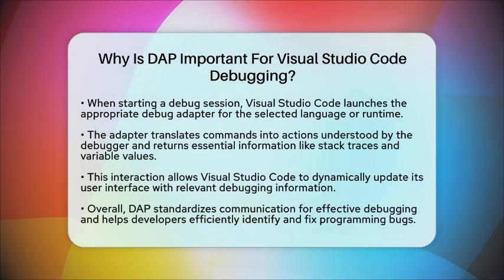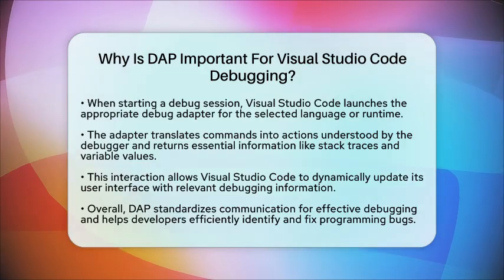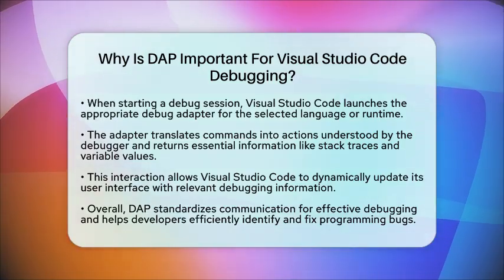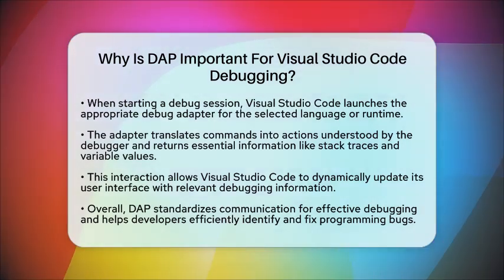In essence, the Debug Adapter Protocol is vital for Visual Studio Code debugging because it standardizes communication between the editor and various debuggers. It supports multiple programming languages through reusable adapters and creates a consistent debugging experience that helps developers efficiently identify and resolve programming bugs.